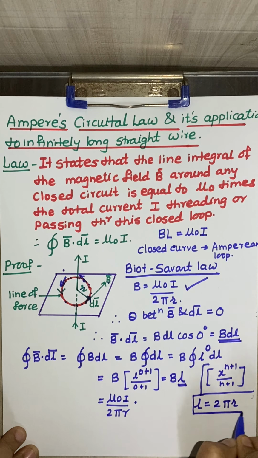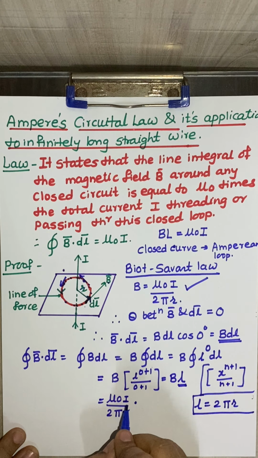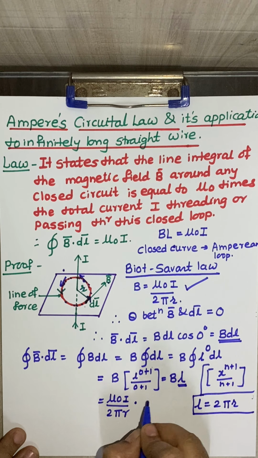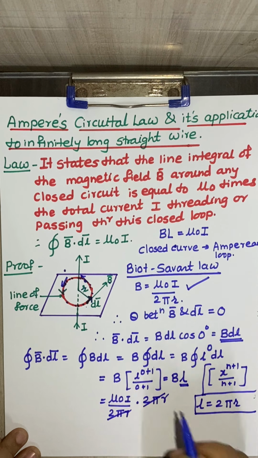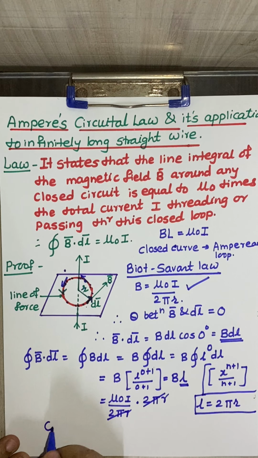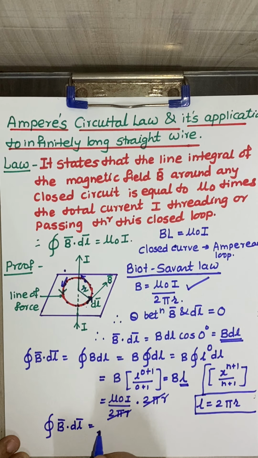This is also very important. So mu naught I upon 2 pi r into, again, L which is 2 pi r. So this 2 pi r gets cancelled out, and we are getting the line integral over a closed loop of B dot dl is nothing but mu naught times I threaded by the loop.